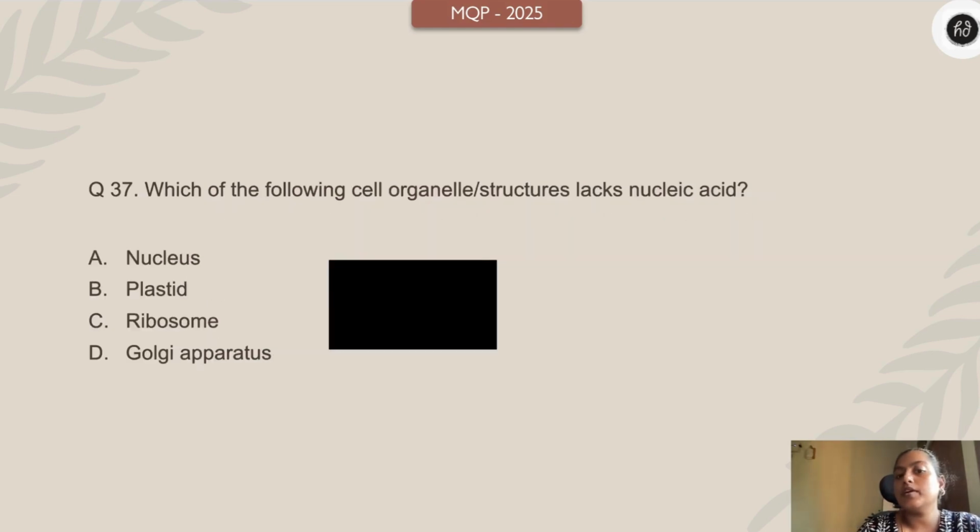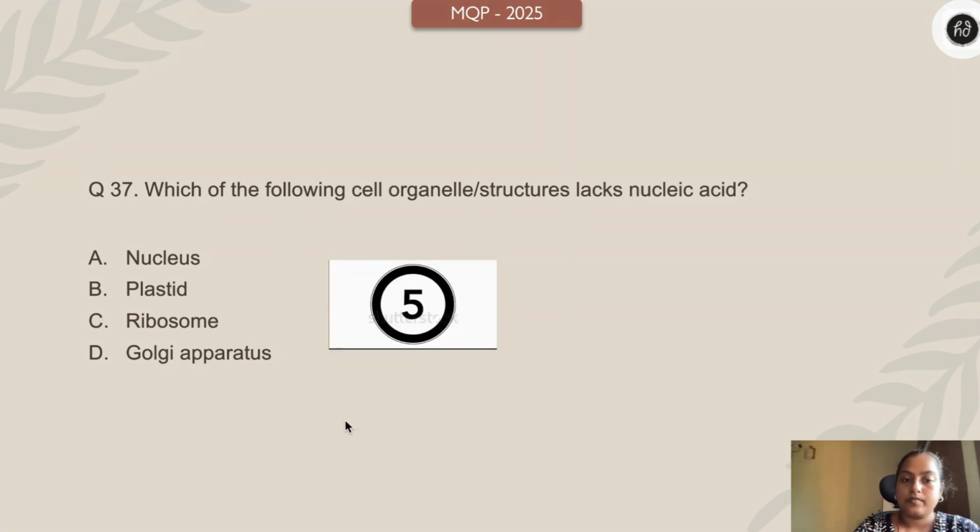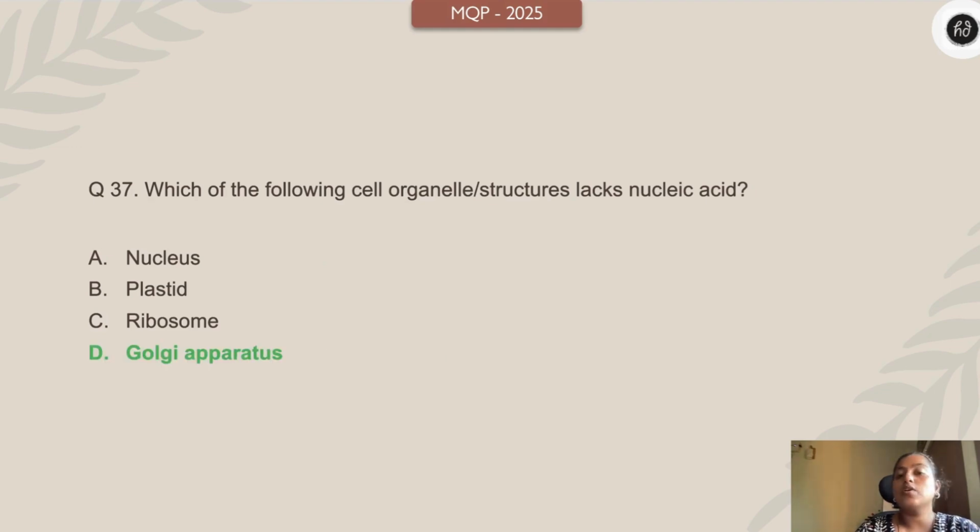Which of the following cell organelles or structures lack nucleic acid? Nucleus, plastid, ribosome, Golgi apparatus. Your time starts 3, 2, 1 right now. All right. Yes, so it's Golgi apparatus.